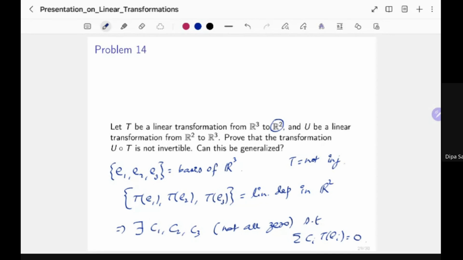Student: We previously wrote that the summation of CiEi equals 0 with not all Ci zero, so this proves that the Ei are not linearly independent. Yes, that was a typo. I wanted to write T of Ei, not Ei. So I've rectified that. Summation Ci times T of Ei is equal to 0, because T of E1, T of E2, T of E3 is a linearly dependent subset of R2.